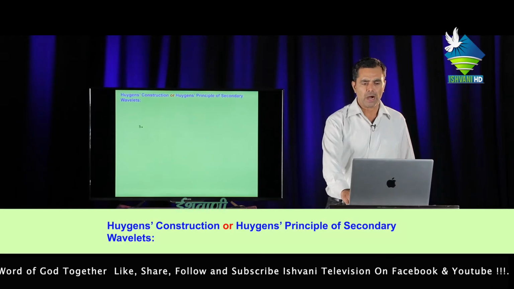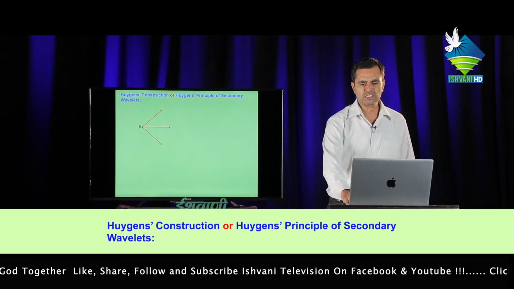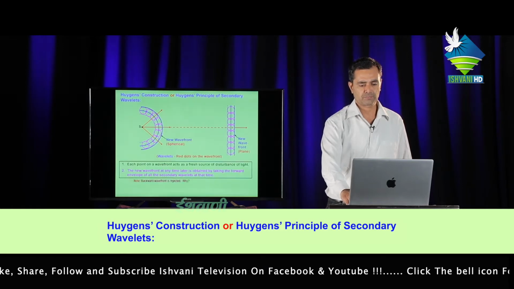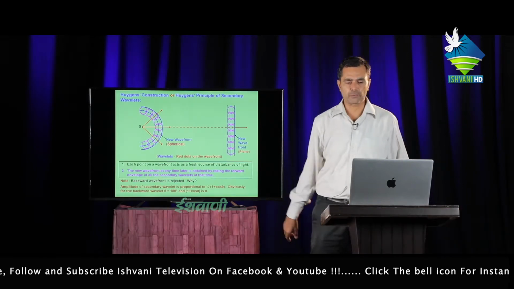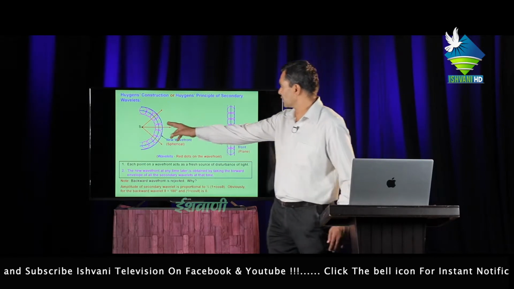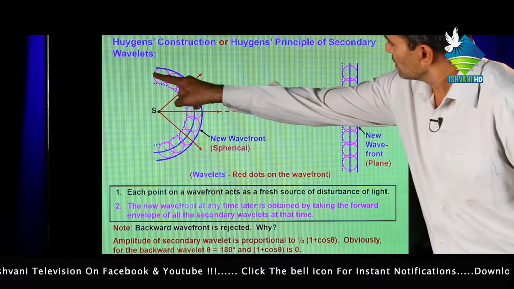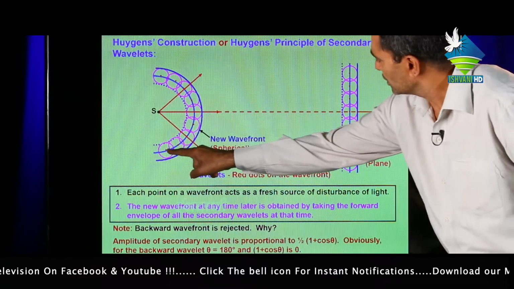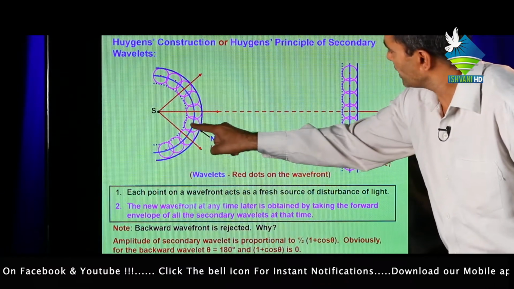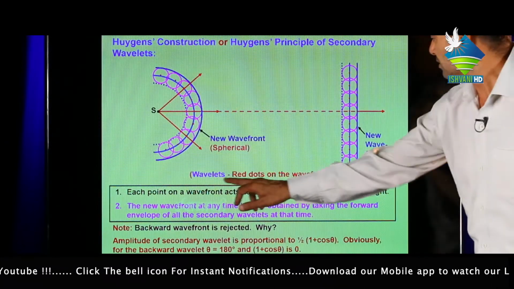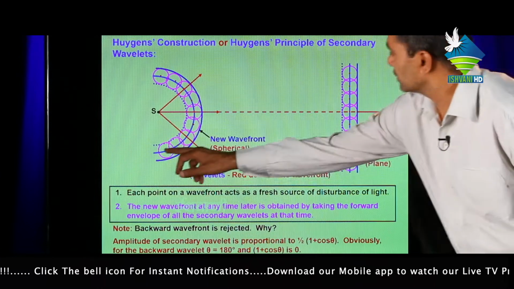Next question, Huygens construction or Huygens principle of secondary wavelets. This is a spherical wavefront and this is a plane wavefront. The points on this red line are called wavelets, red dots on the wavefront.